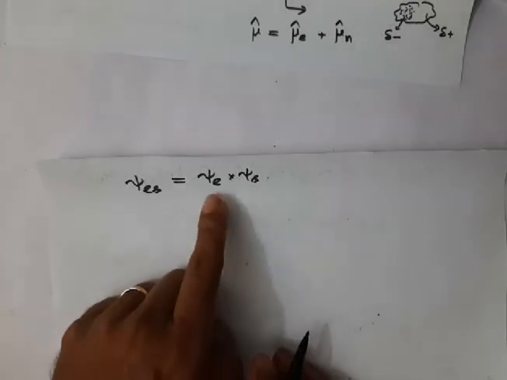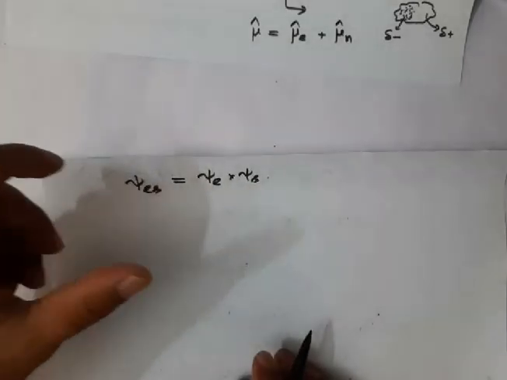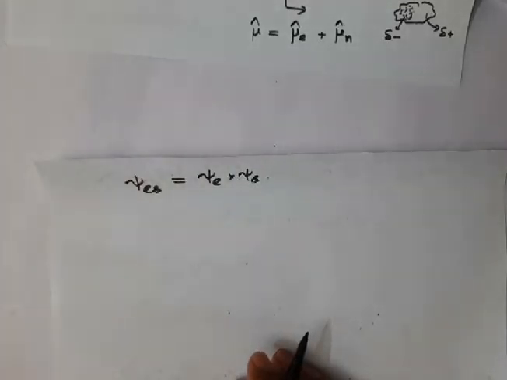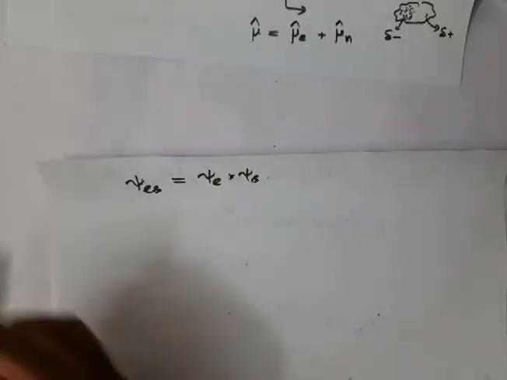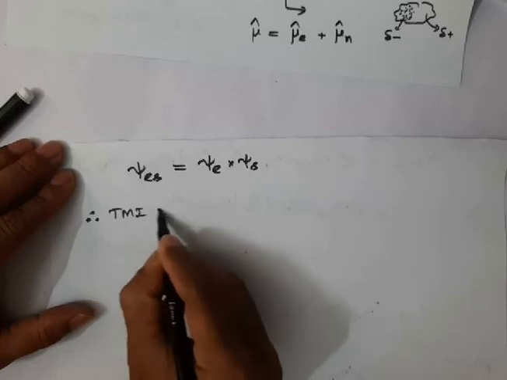So we have separated the electronic and spin parts, if the spin orbit coupling is negligible or absent. So under this situation, the transition moment integral can be written as